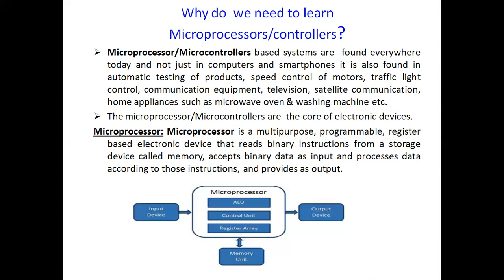So students, when you look at the diagram here, this is the center heart, which we call the core. It combines a microprocessor, and you will know that the microprocessor consists of an ALU, which is defined as arithmetic and logic unit, which performs the arithmetic and logical operations. We also have a control unit, and you all know that the control unit is very much essential for providing the timing and the control signals. And the next one is the register array, which has a group of registers which are used to store the data temporarily during the execution of the program.